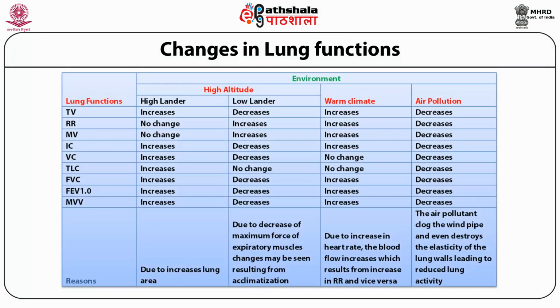Both gaseous and particulate air pollutants could have a negative effect on the lungs. The solid particles could settle on the walls of our respiratory system, that is the trachea, bronchi and bronchioles, thereby causing obstruction in the airways. This causes a reduction in lung volumes, and lung capacities are affected.